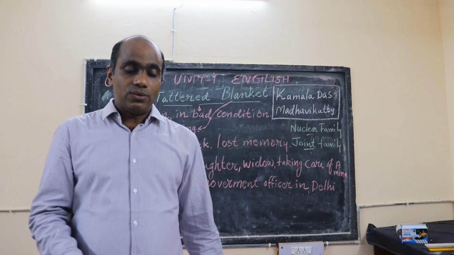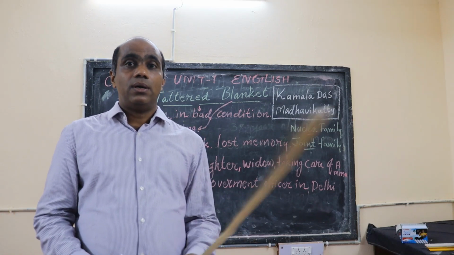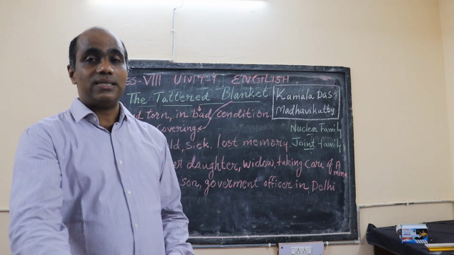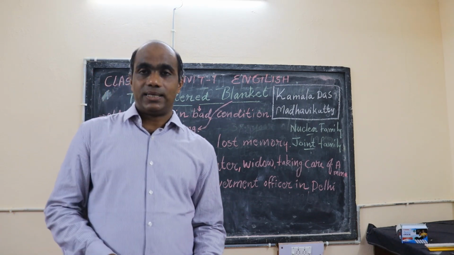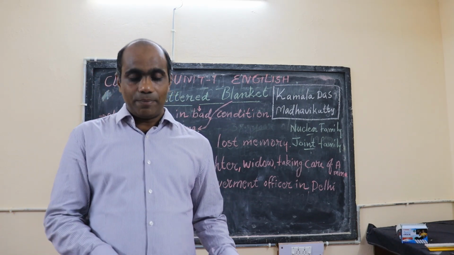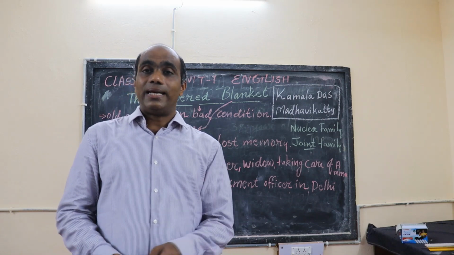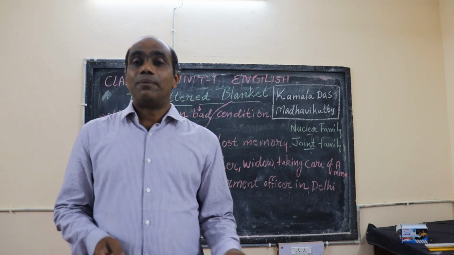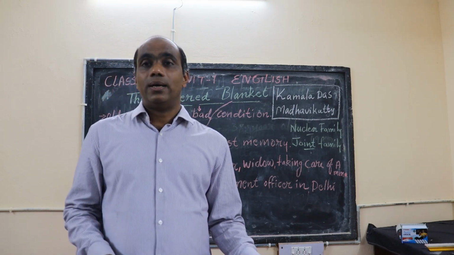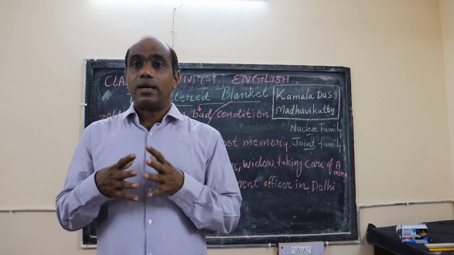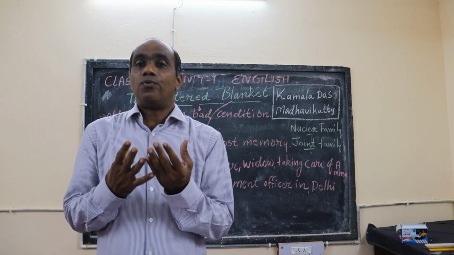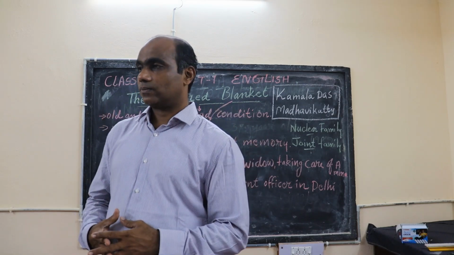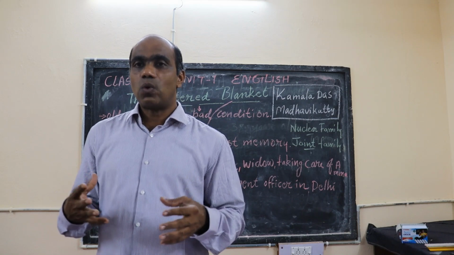So now you have to study and remember something about this tattered blanket. What does it represent? When you say blanket in the story, is it just a blanket or does it represent something? Surely, the blanket represents the warmth of the love of the son for the mother. Warm means what?